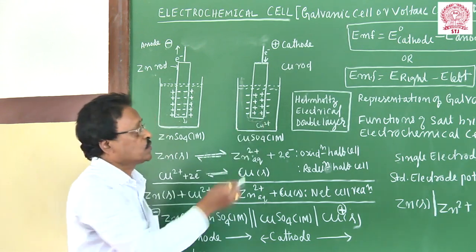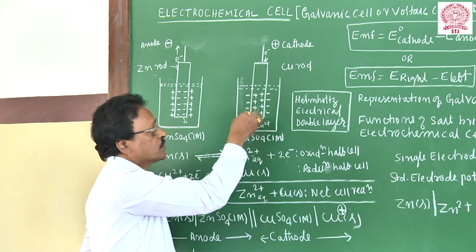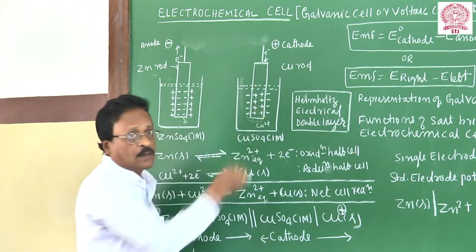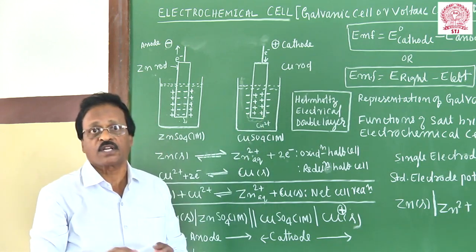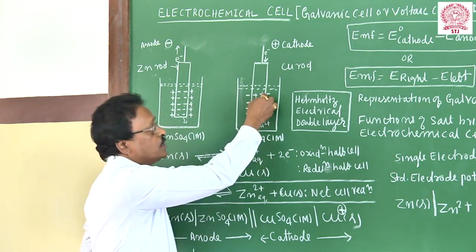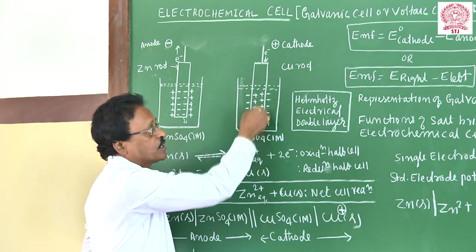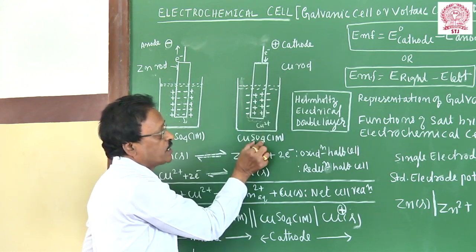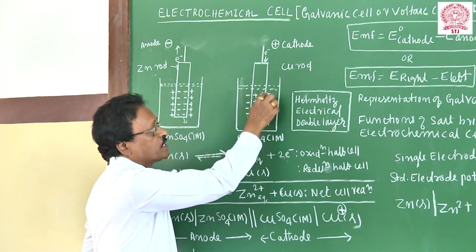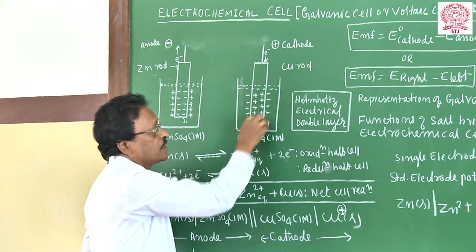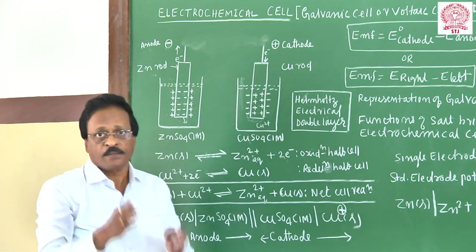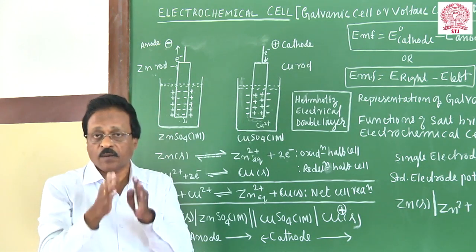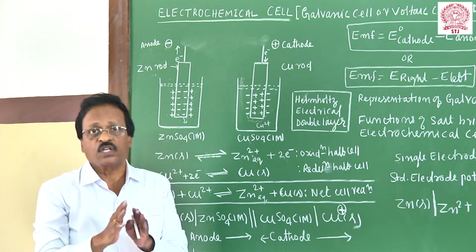As the process continues, since Cu2+ ions take up more and more electrons from the metal rod, it becomes deficient in electrons. That's why there is a layer of positive charges. These positive charges attract the SO4 2- ions in the solution. Again, there is a formation of an electrical double layer, and a potential is developed.